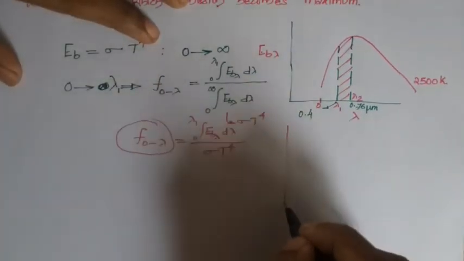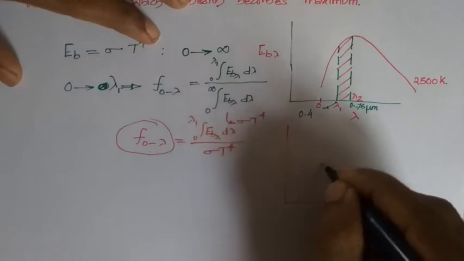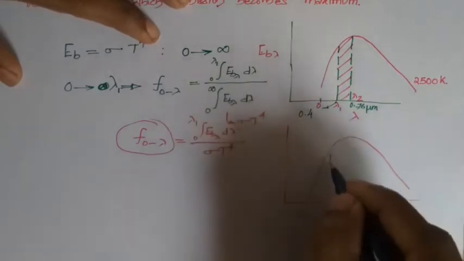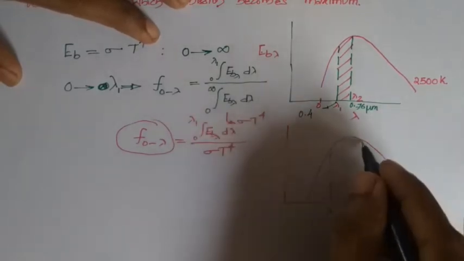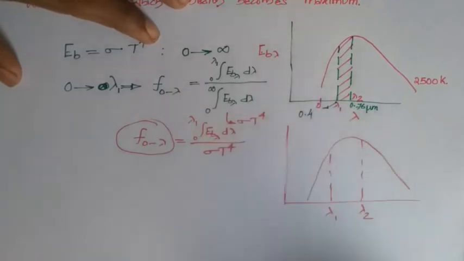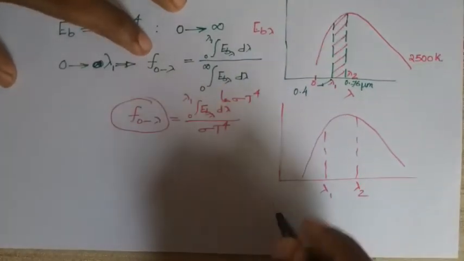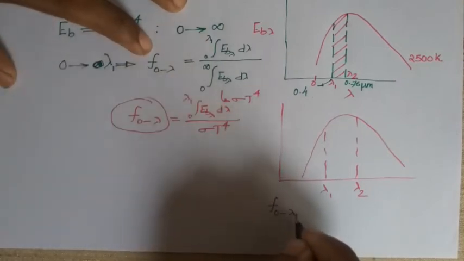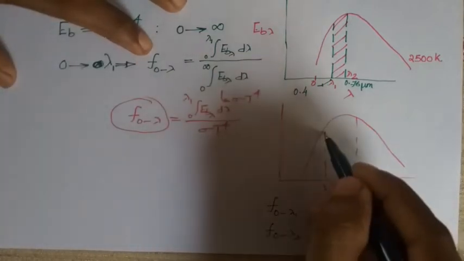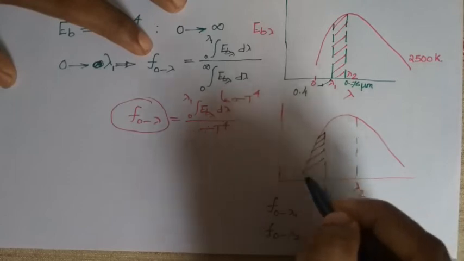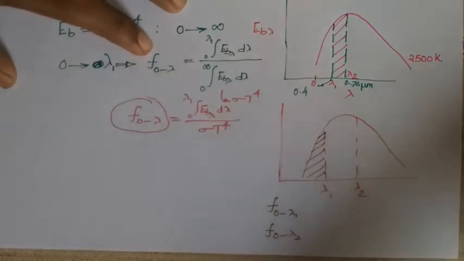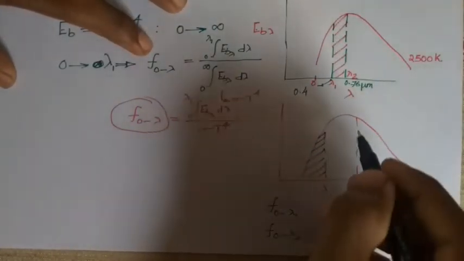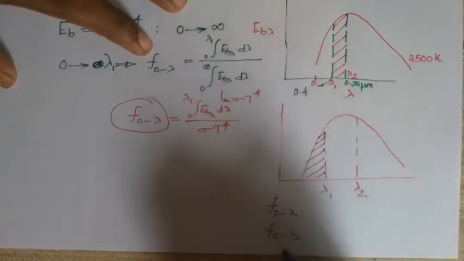If you have a curve, you can evaluate. You have two values, lambda 1 and lambda 2. First you can find a fraction f for the range 0 to lambda 1, and for the next range 0 to lambda 2. That means I can find the total radiation energy emitted for 0 to lambda 1, and again the energy emitted for 0 to lambda 2.